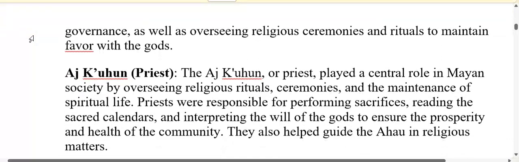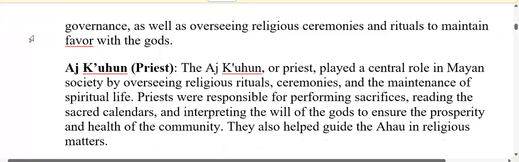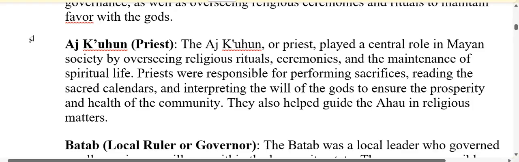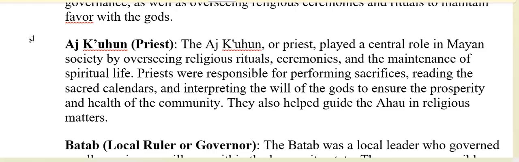Another leader in the Mayan society was the Ah Kin. I don't know if I'm pronouncing this right, but this was the priest. The Ah Kin or priest played a central role in Mayan society. He was responsible for overseeing religious rituals, ceremonies, and also the maintenance of spiritual life.